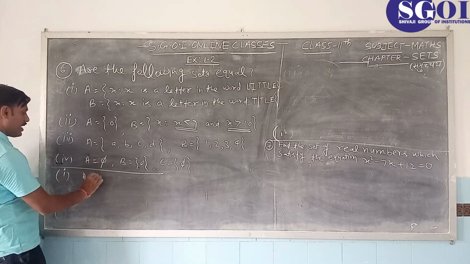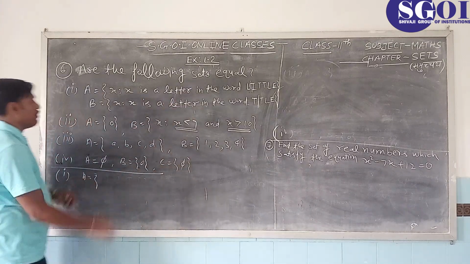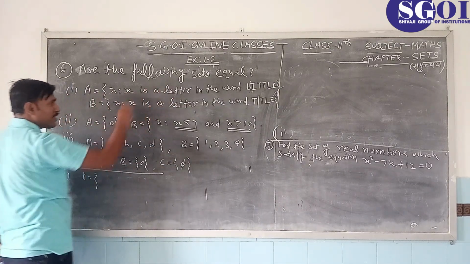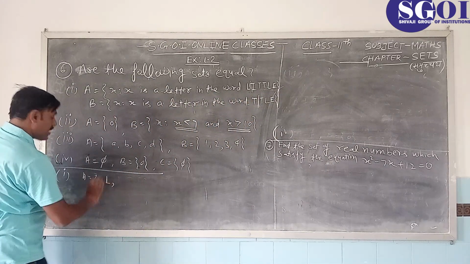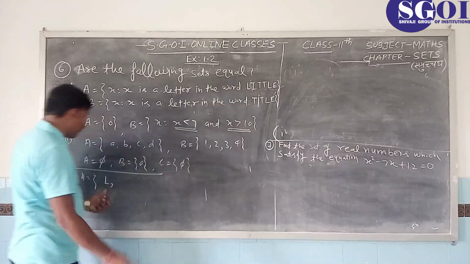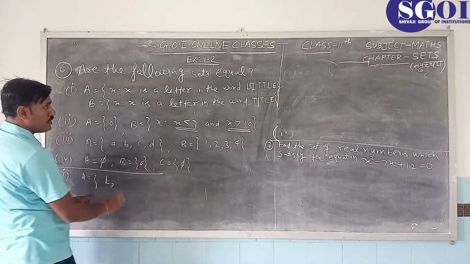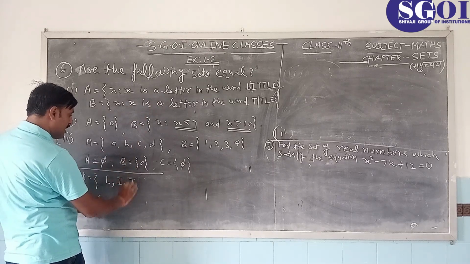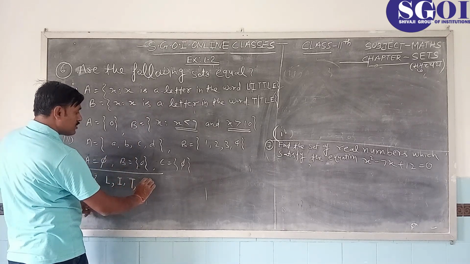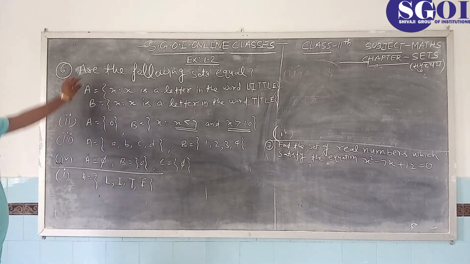So we can write this in roster method, because this is set builder method. We can write roster method. So all the elements of this: L, there is L 2 times, but in the set form we can write it only once. There is I, there is T 2 times, but we can write it once, and there is E once. So this is the A set.